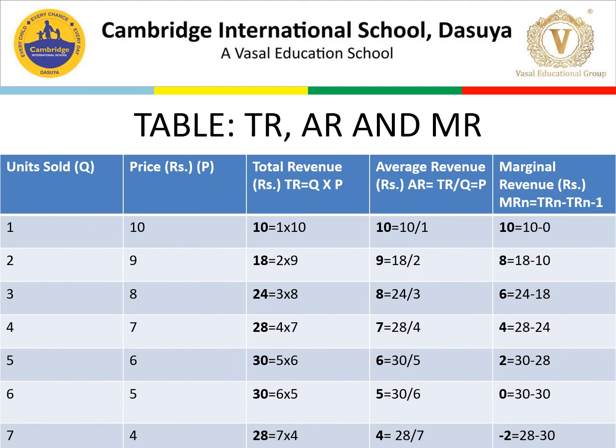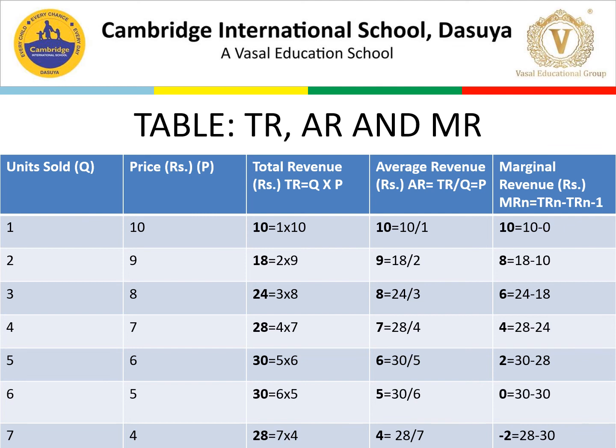What is in the table? See this, the table of TR, AR and MR. You can see the units are given here as 1, 2, 3, 4, 5, 6, 7. So 7 units are given and the price is given to you in rupees, with P as the symbol for it: 10, 9, 8, 7, 6, 5, 4. Okay, now we simply calculate.